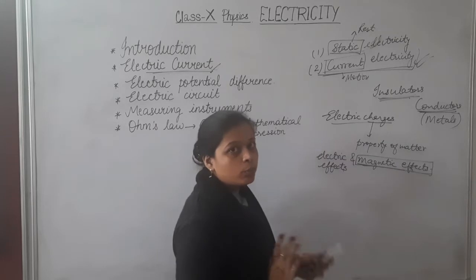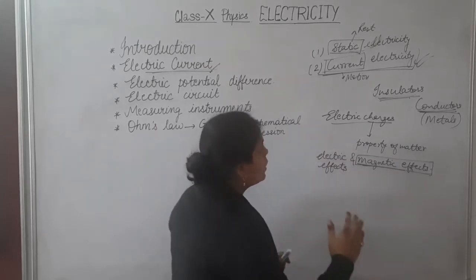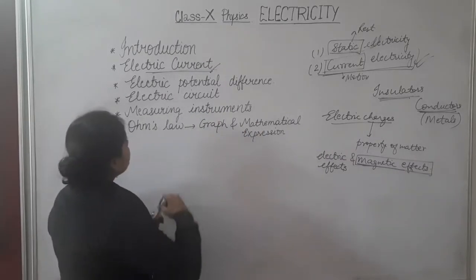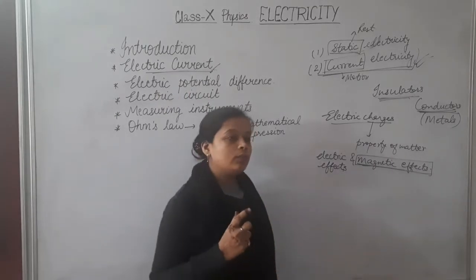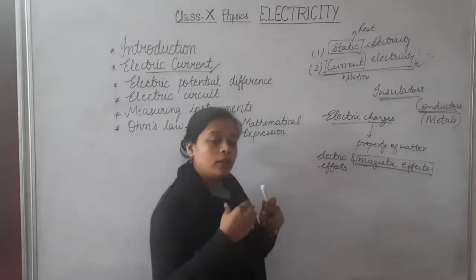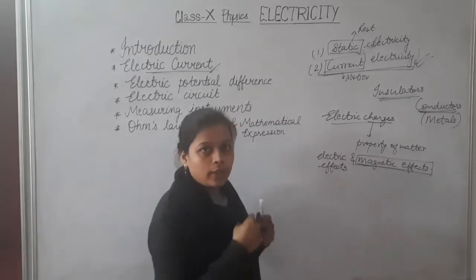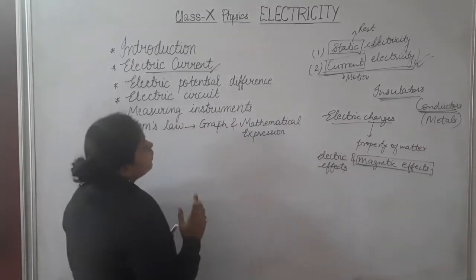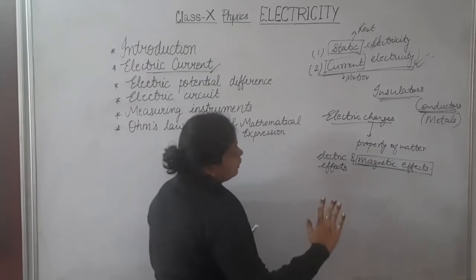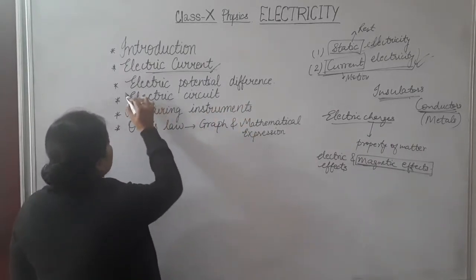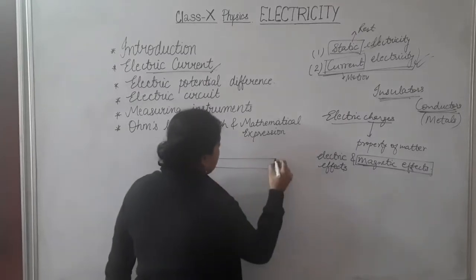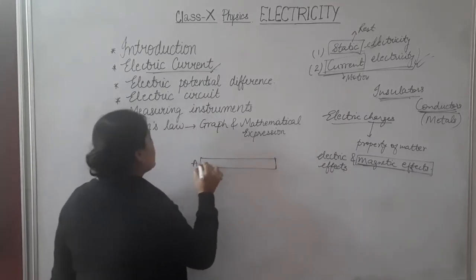They are free to move from one place to another. So when we talk about electric current, it is just in any conductor. If charges flow from one point to another point, then that type of flow of charges is said to be electric current.